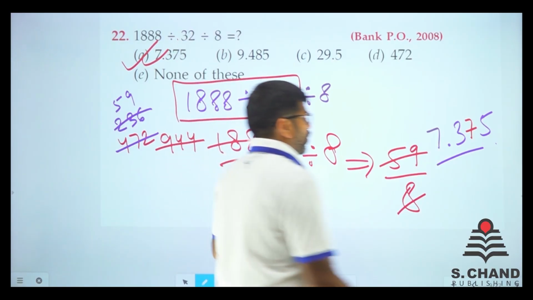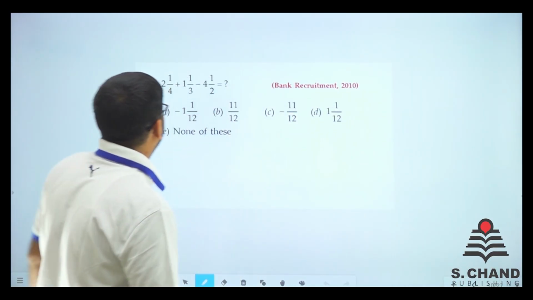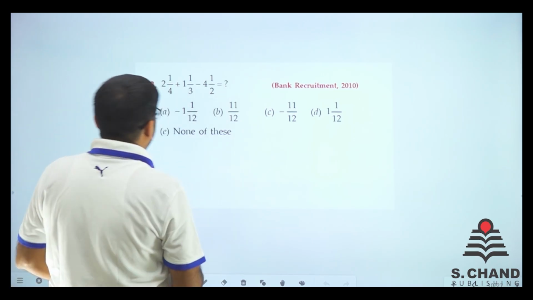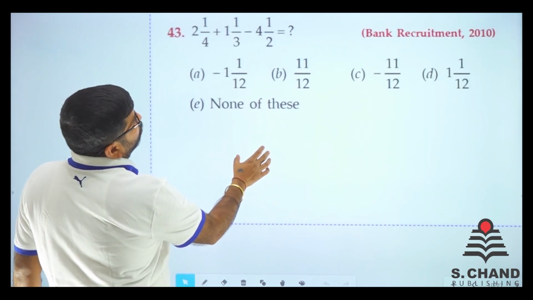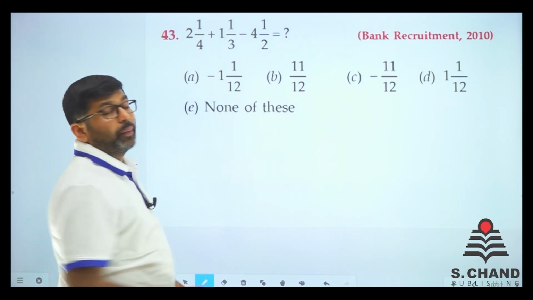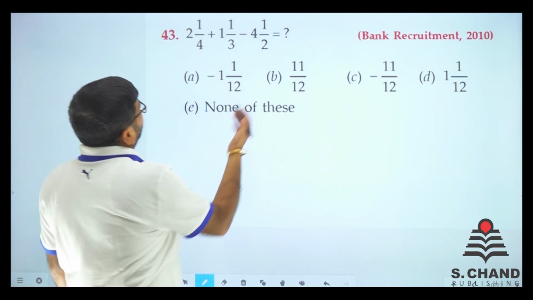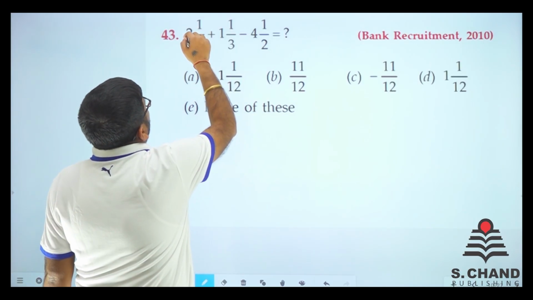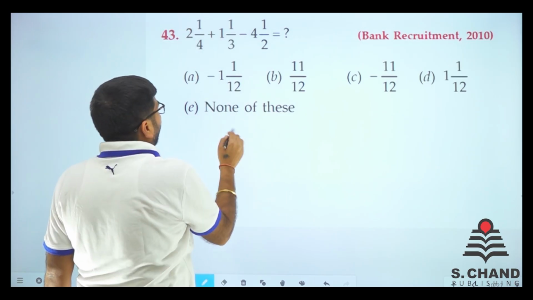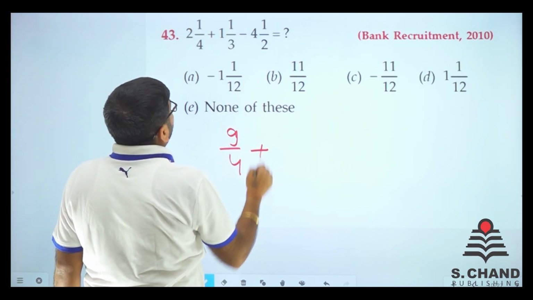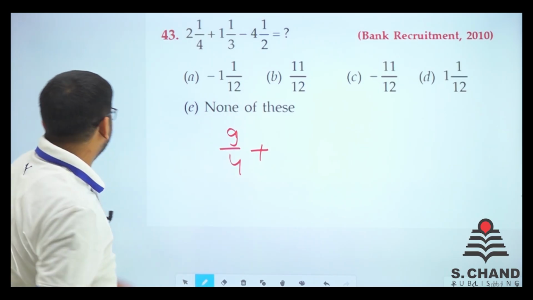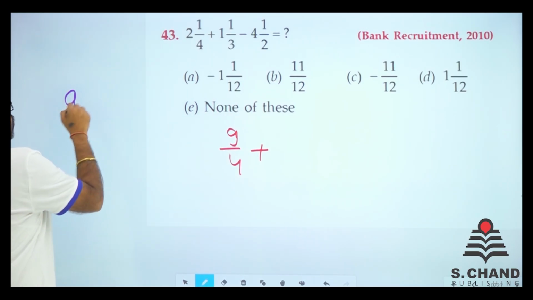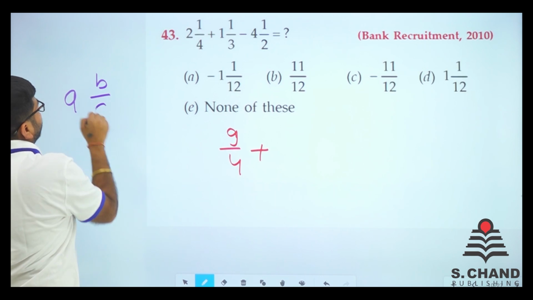So move on to the next question we do. Here we get a bank recruitment previous year paper question. Let's see how to do these type of questions when the mixed fractions are there. If there are mixed fractions, what we need to do is 4 into 2 is 8 plus 1, 9 by 4. Some of the students asked me earlier how to solve A B by C.